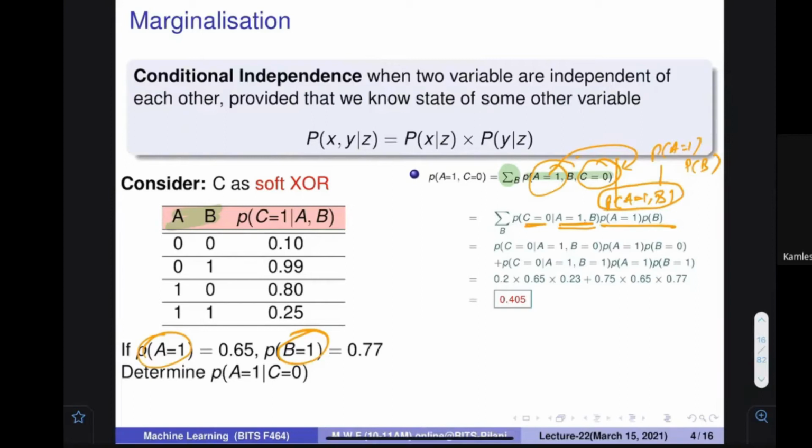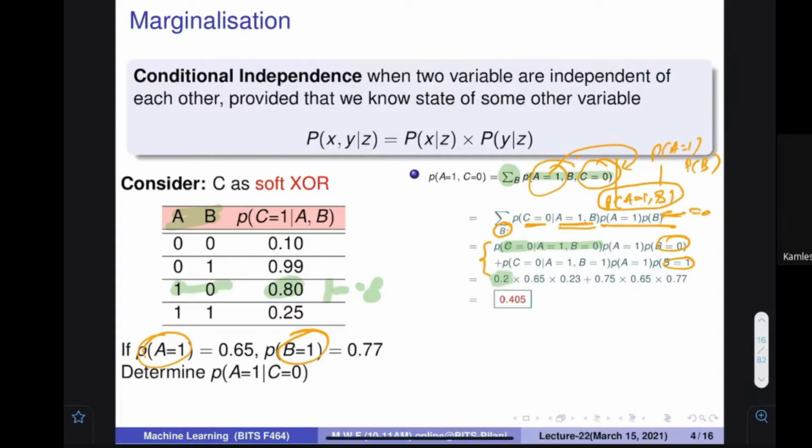And since it is a summation term, we can expand it once we put B is equal to 0 and then B is equal to 1, and we can write this expression as a summation, and then we can find out what the quantities are. So this particular thing, what is the probability of C is equal to 0 given A is equal to 1 and B is equal to 0? A is equal to 1, B is equal to 0, probability of C being 1 is 0.8. So what is the probability of being 0? It is 1 minus 0.8, therefore it is 0.2.